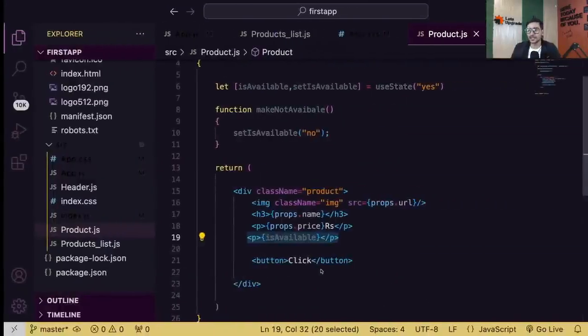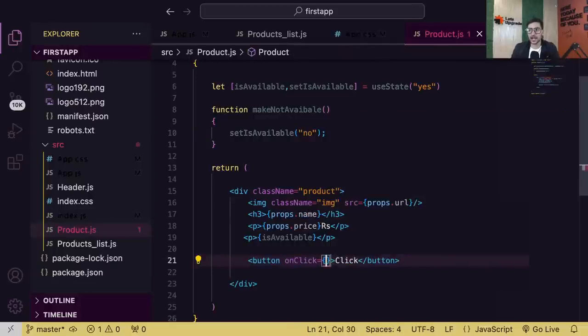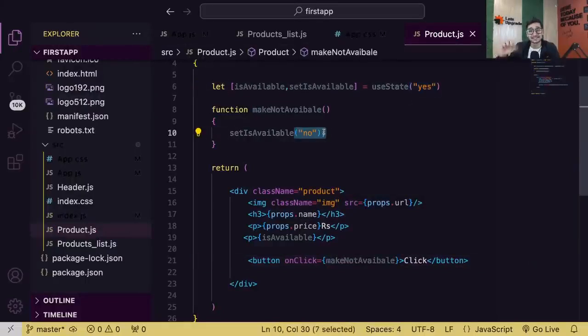Then I create a button called click, and a function whose job is to simply change the state variable's value from yes to no. Now when I click on this button, I'm going to call that function makeNotAvailable. That means whenever I click on the button, the yes should change to no. And since it's a state variable, the component will also update, so the UI should also update.